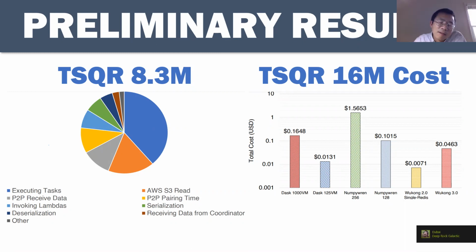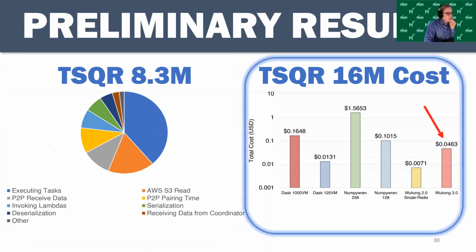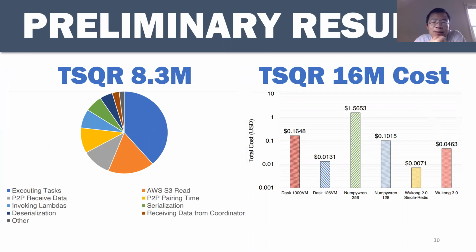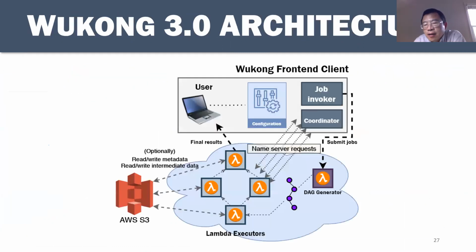Okay, I see. That makes sense. Okay, so for the coordinator you developed in Wukong 3, did you use a pub-sub or a queue or whatever?